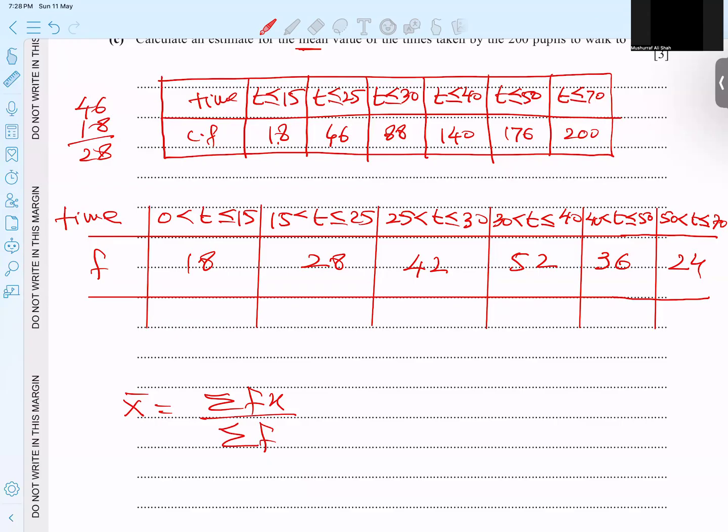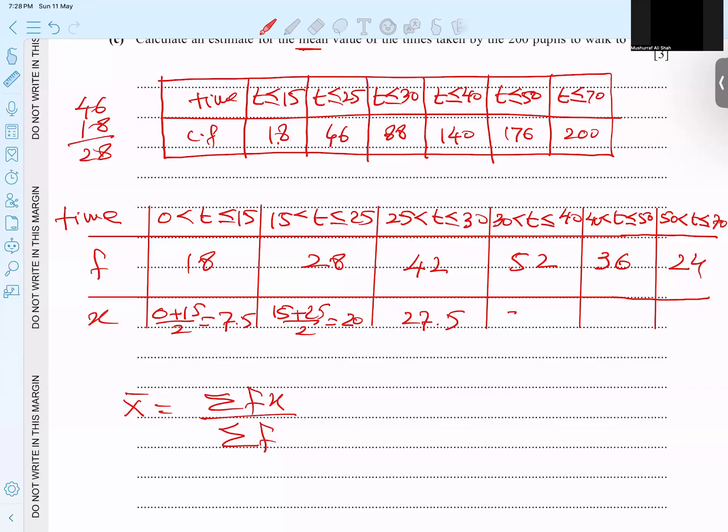So what is fx? Where's f? F is this. What is x? I need to find x, the mid-class. So add them, divide by 2. 0 plus 15 divided by 2, I got 7.5. Same here, 15 plus 25, I got a 20. And the next values I'm writing directly. So it becomes 55. This becomes 27.5.